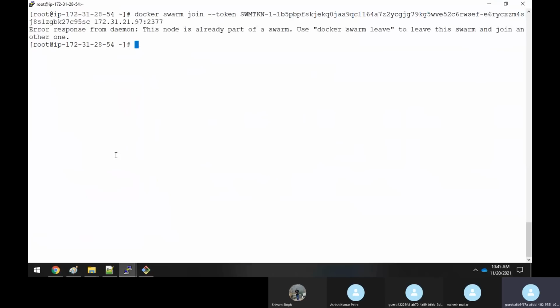But that is not the right way. That's not practical. Suppose you have 100 nodes. Do you think in all the 100 nodes I'll go and copy paste and run the command to create a container? That's not the correct way.